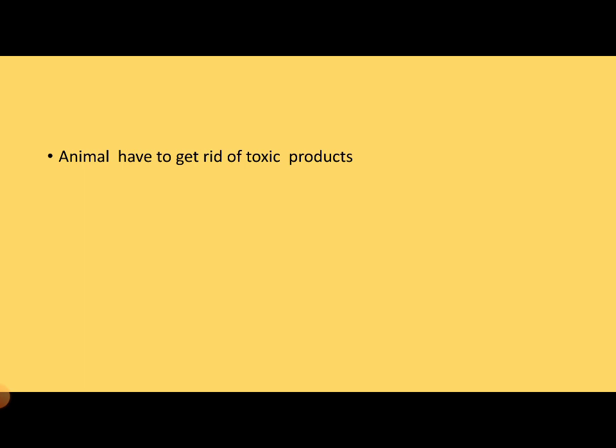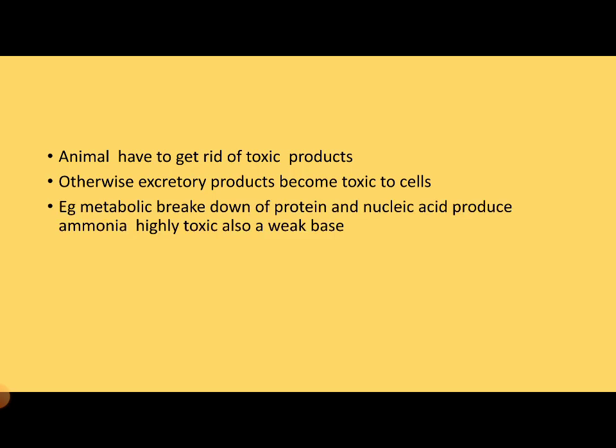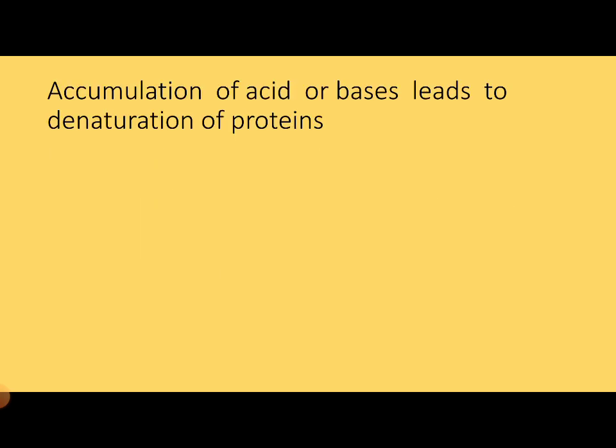Animals have to get rid of toxic products, otherwise excretory products become toxic to cells. For example, metabolic breakdown of proteins and nucleic acids produces ammonia. This ammonia is very toxic. Ammonia is also a weak base. And glucose metabolism produces carbon dioxide, which is also an acidic gas. The accumulation of acids or bases leads to denaturation of protein. Therefore, excretory products need to be removed.